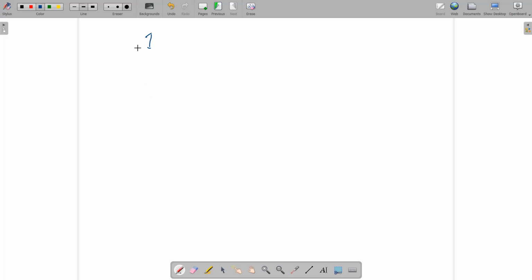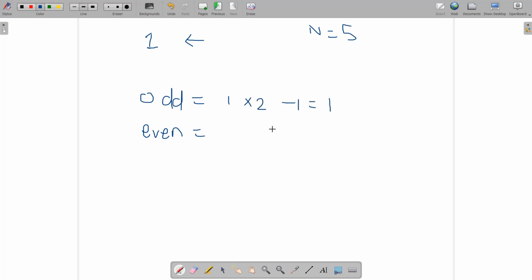Okay, so let's take an example, and let's iterate over the current array. Let's say I'm going to build up for n equal to 5. I iterate over this and find the odd as current of i into 2 minus 1, and even as current of i into 2, which should be less than or equal to n. You can see the element is 1, 1 into 2 minus 1 is 1, and even is 1 into 2 only. Both are less than or equal to 5.